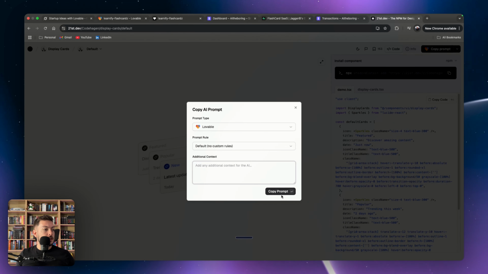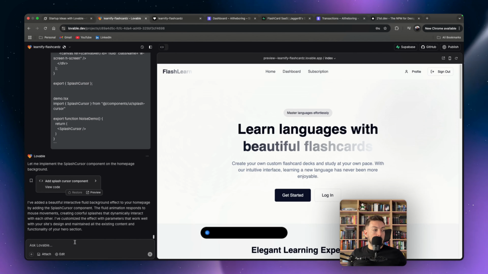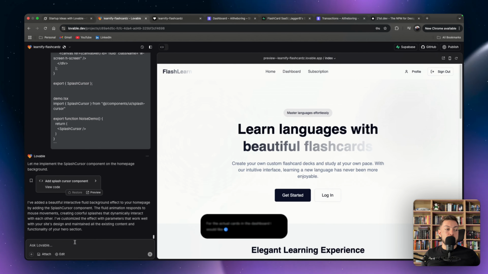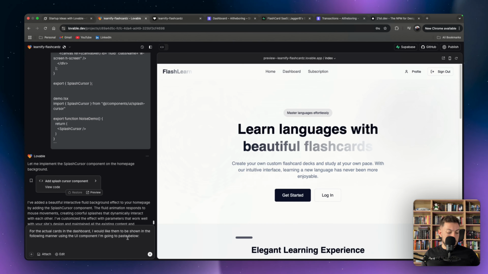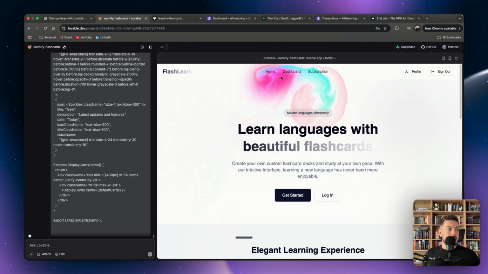So let's copy our prompt over here, copy that. Let's come back over there. And let's say for the actual cards in the dashboard, I would like them to be shown in the following manner using the UI component I'm going to paste below. Cool. Let's go over there. Let's paste that in there. Cool. So let's see if we can do this as our last thing.